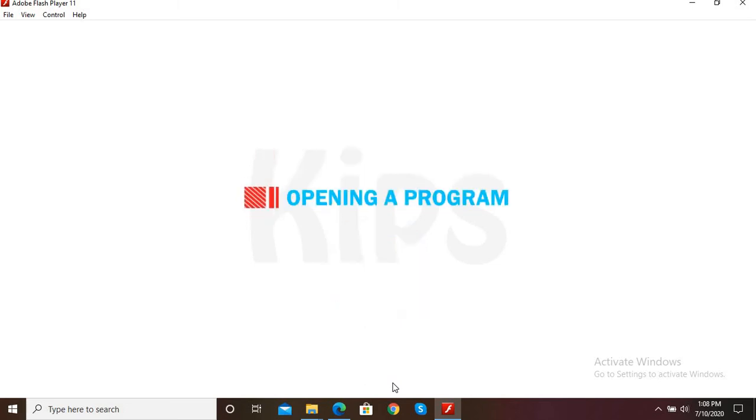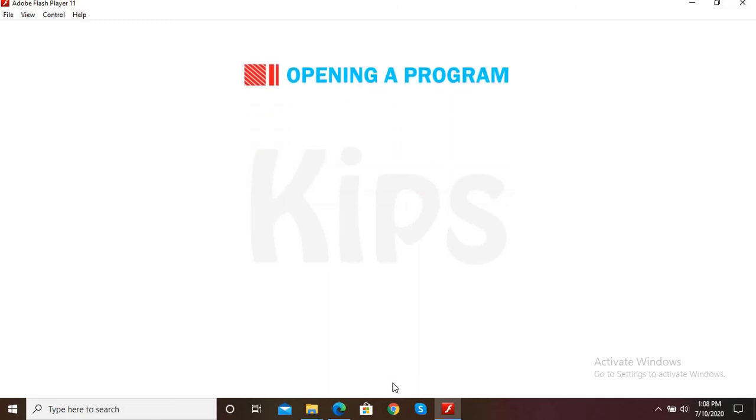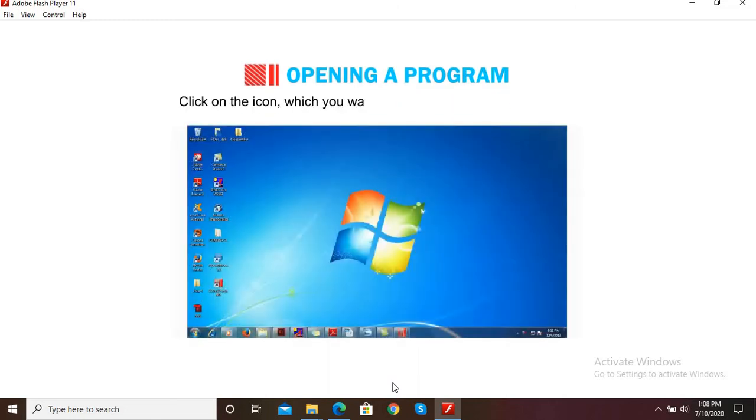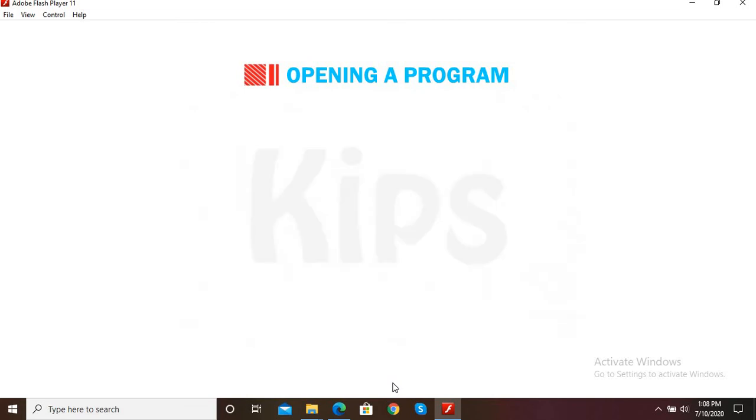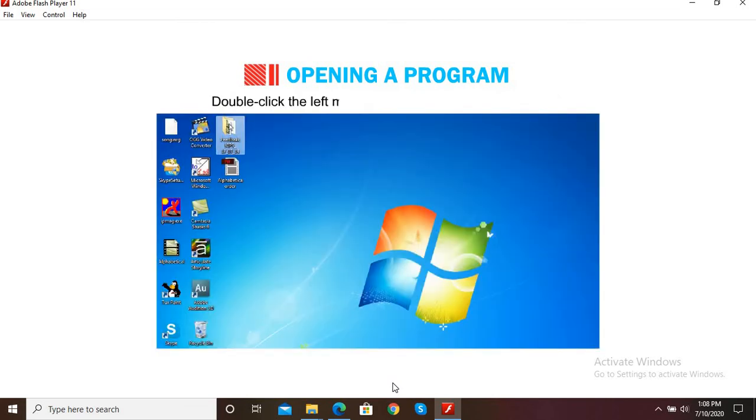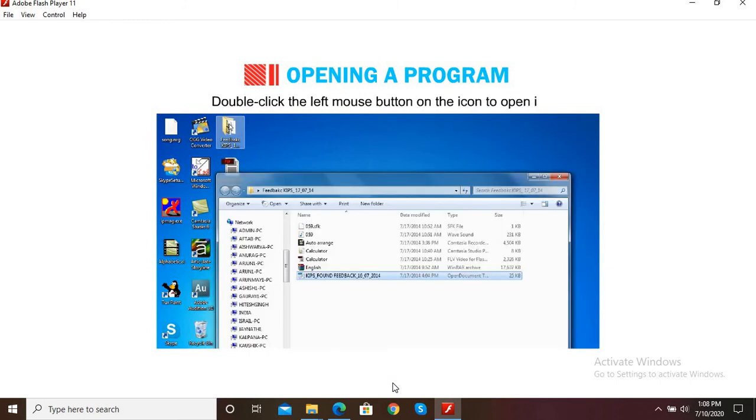Okay, let's now learn how to open a program. Click on the icon which you want to select and press the Enter key. The application window will open. Or, double-click the left mouse button on the icon to open it.